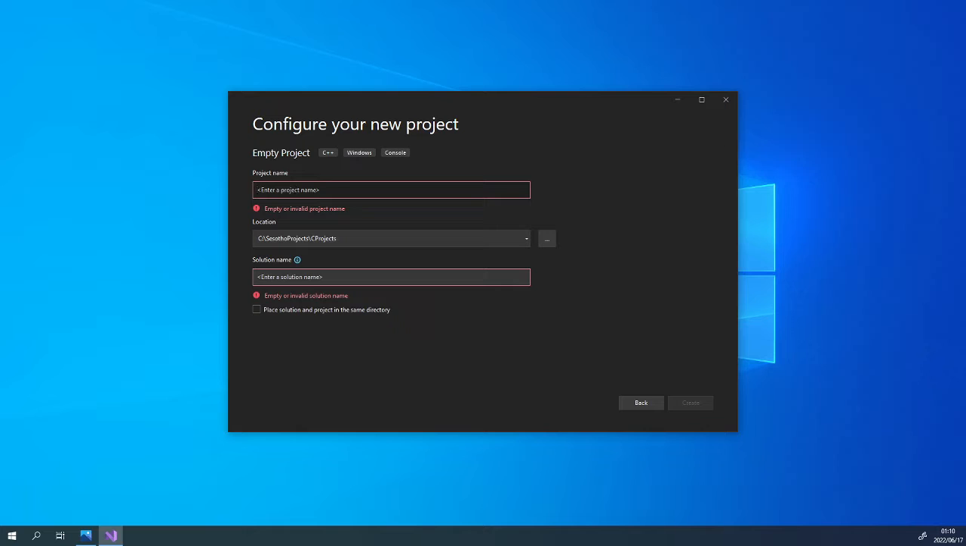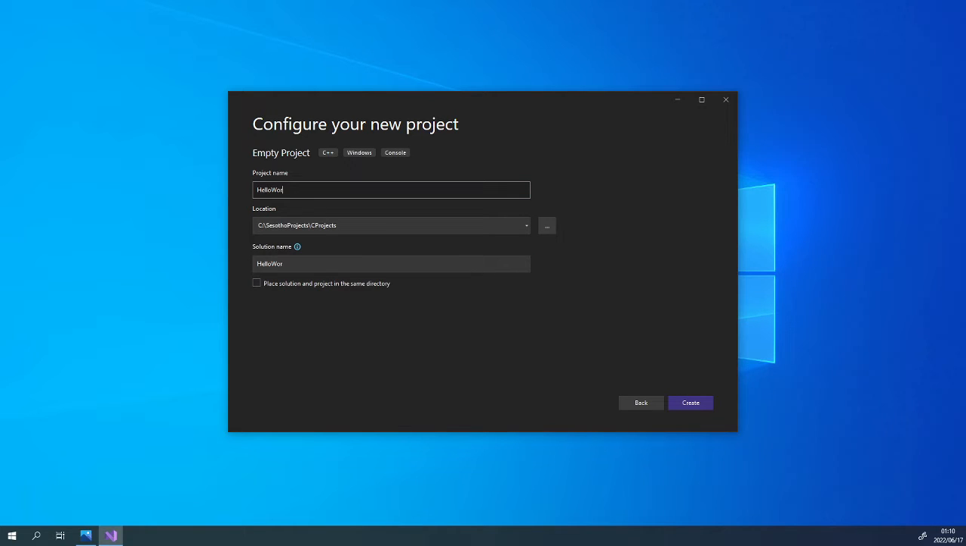In this case, we are going to call it Hello World App. Our project name is the same as the solution name for simplicity. We are saving our project under C drive. I have a folder called Sesotho Projects, and inside that folder, another folder called C Projects. That is where our project will be saved. Click Create.